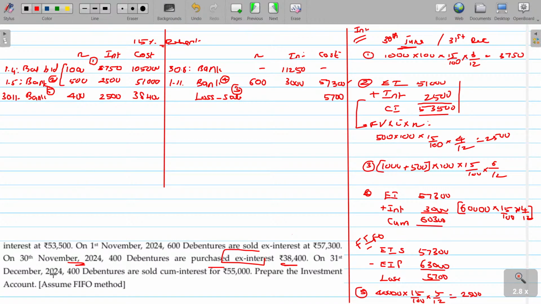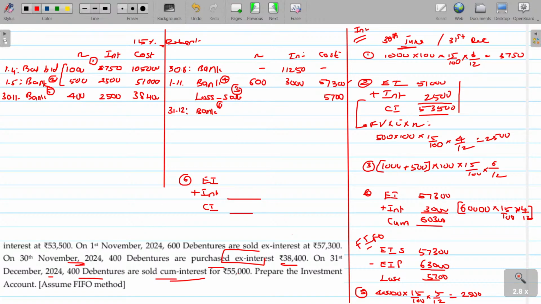On 31st December 2024, 400 debentures are sold cum interest. The interest date is also the same, but on the date itself they are sold cum interest, which means inclusive of interest. 6th adjustment, bank. How do I calculate? The same way: ex-interest, add accumulated interest on that. Cum interest is the amount recoverable.